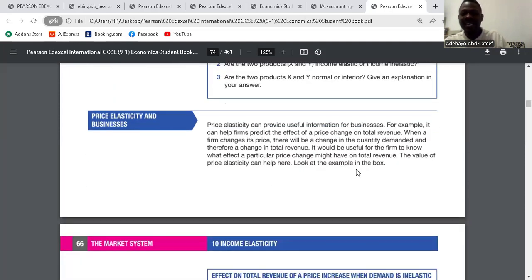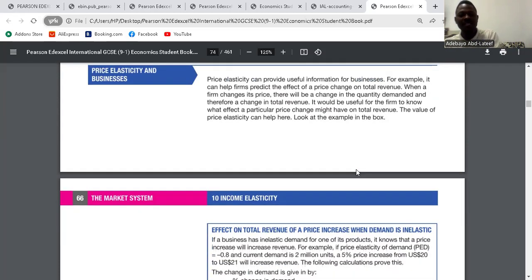We have price elasticity and businesses. Price elasticity can help the business with useful information that can change its total revenue, which means firms can predict the value. So with price elasticity of demand, as a business, you can understand what money will come to your business if you increase the price of a product, and what money will come to your business in terms of revenue if you reduce the price. So that is what price elasticity will do for business. Is it clear? Yes.